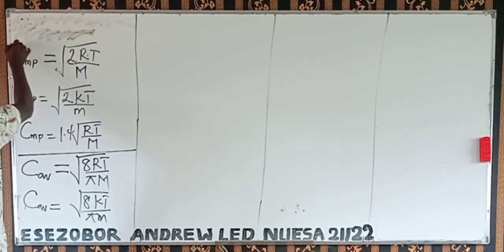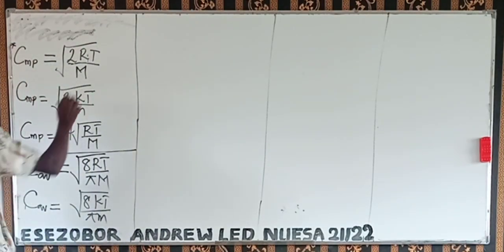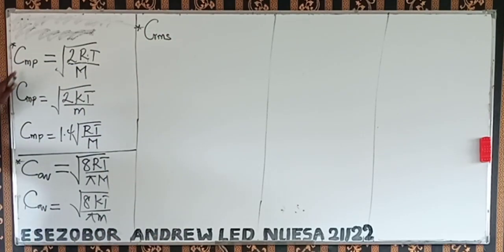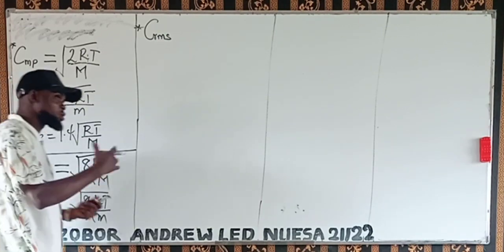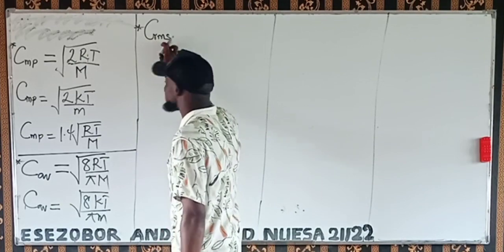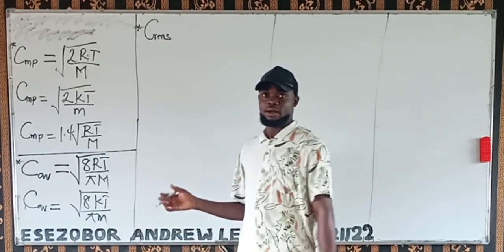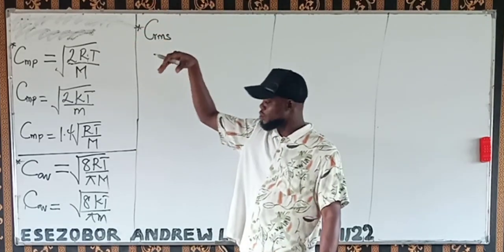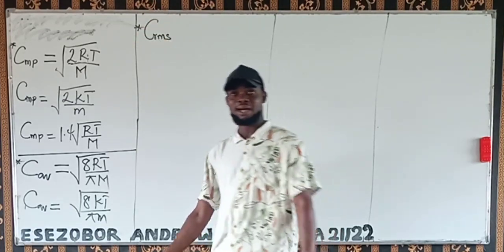Then we have the last one. We have 3 of them: the most probable speed, the average speed, and the last one is the root mean square speed. Take note, this C denotes speed. I'm not using V here because we are doing distribution of molecular speed. If you find the root mean square speed from density and pressure, you are still going to have what we are having here now.